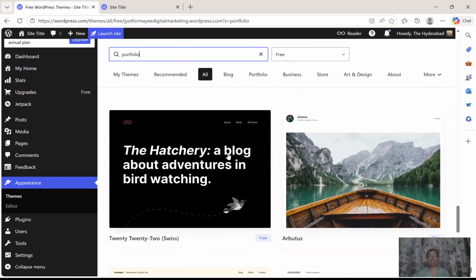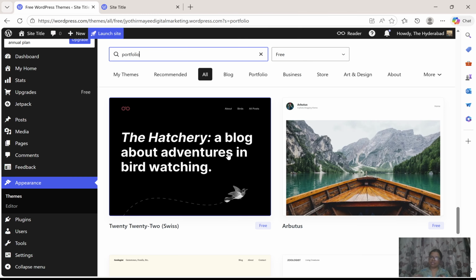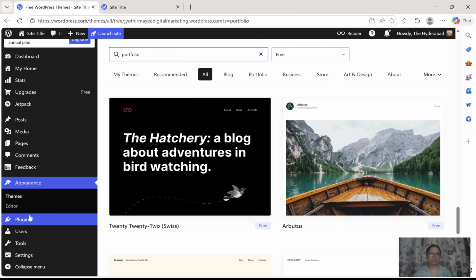We can try with any theme. You select whatever theme you like at first instance, and after designing, if you don't like the theme, anytime you can change. When I started designing WordPress websites, I used to change the theme every single day. Today is one theme and tomorrow will be another theme. Even for my paid websites also, every year I will be changing the themes. So this is about the appearance.